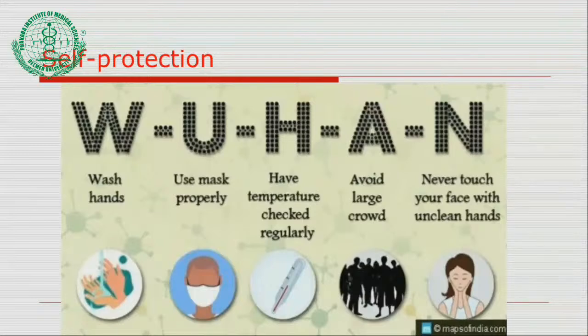As the virus has begun from the word one itself, the word one itself has given the message for the prevention of the coronavirus. W stands for washing your hands, U stands for use mask properly, have temperature check regularly, then avoid large crowds, overcrowding, never touch your face with unclean hands. And if you follow these 5 things, definitely there will be success as far as the prevention of the corona is concerned.